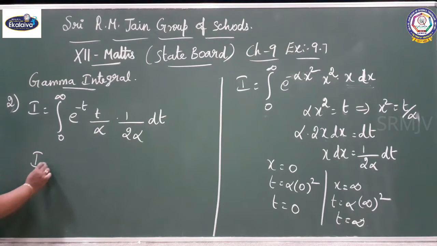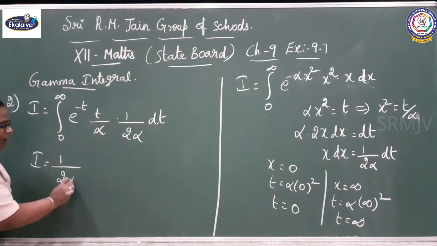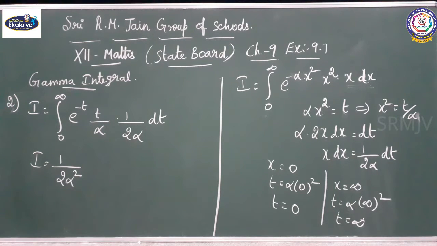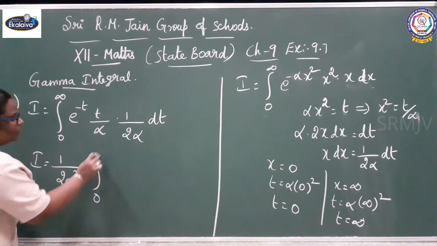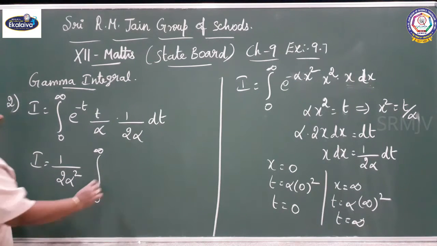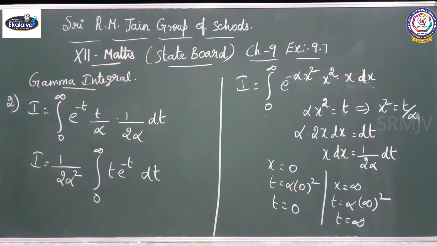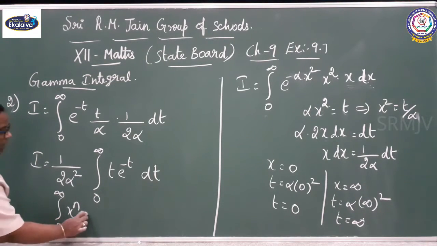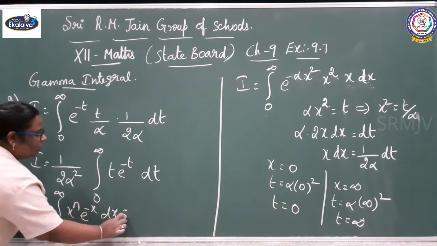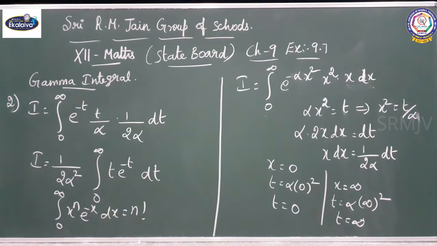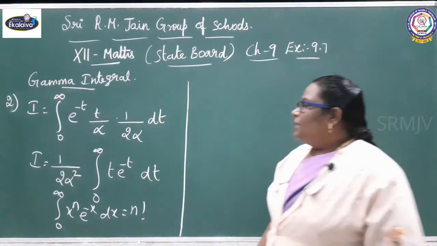So I equals 1 by 2 alpha square, which is a constant, you can take it out, times the integral from 0 to infinity of t e^(-t) dt. You can apply the formula: the integral from 0 to infinity of x^n e^(-x) dx equals n factorial.